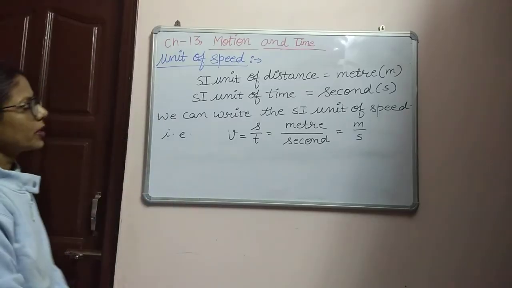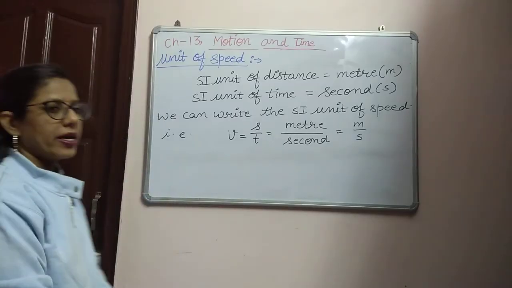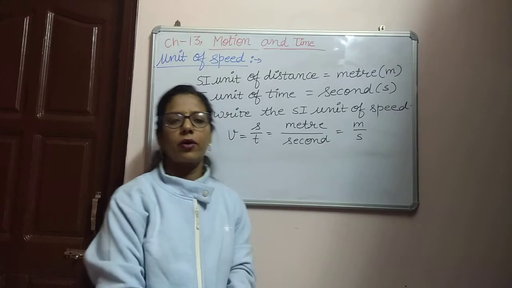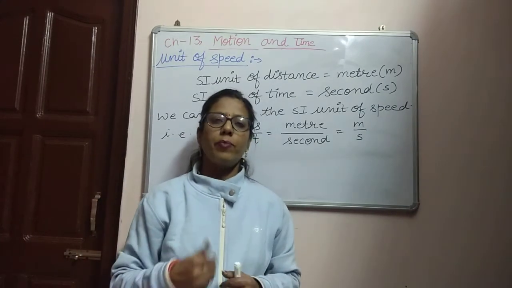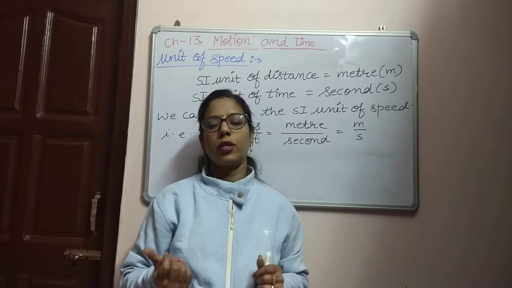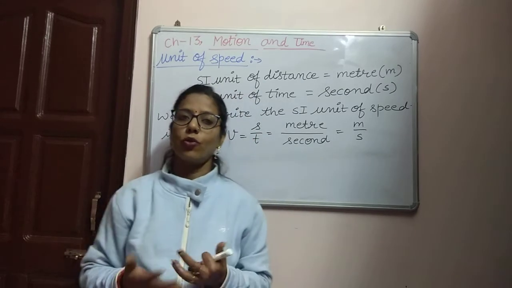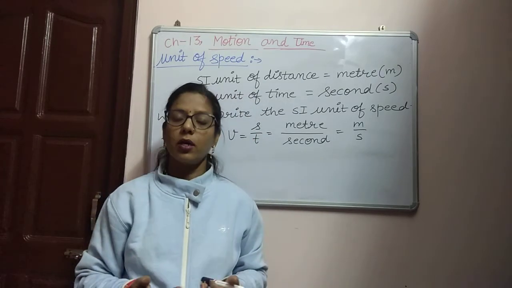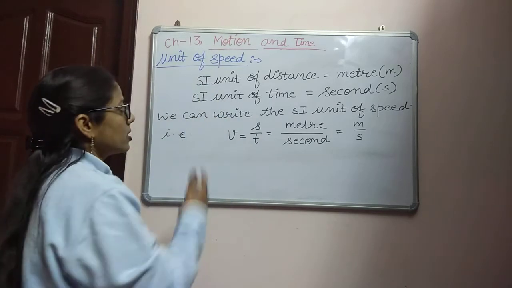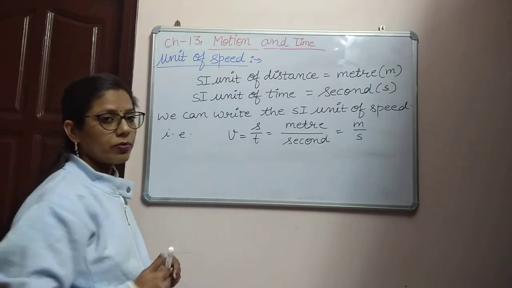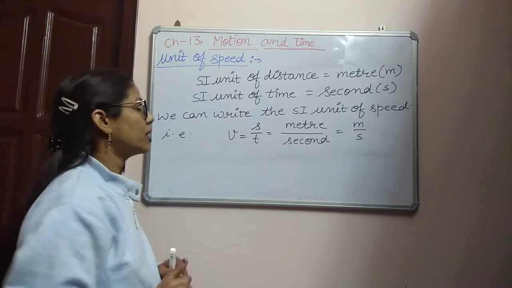Our next topic is the unit of speed. Like in our daily life, we measure weight in kilogram or gram, height in feet or inches, and distance in kilometer, meter, centimeter. Like these units, we need to show the speed in a unit.